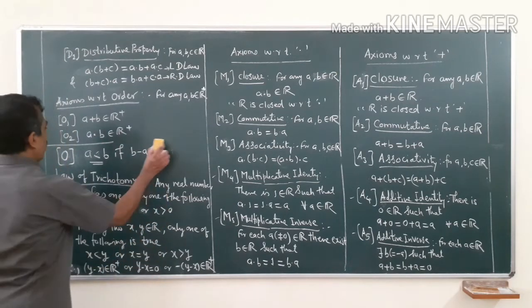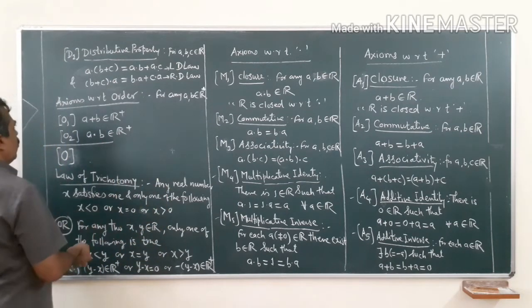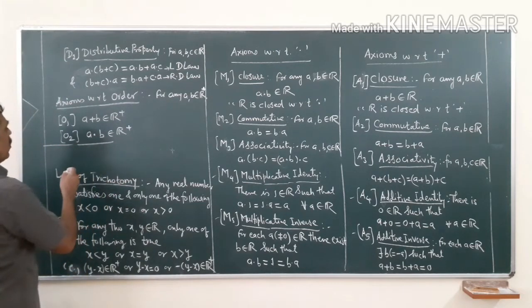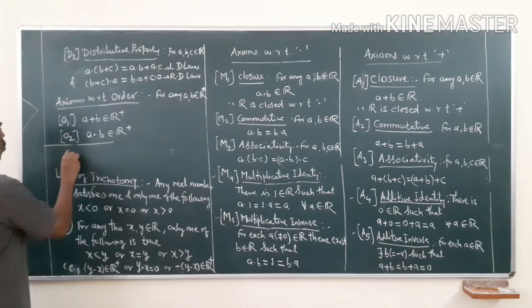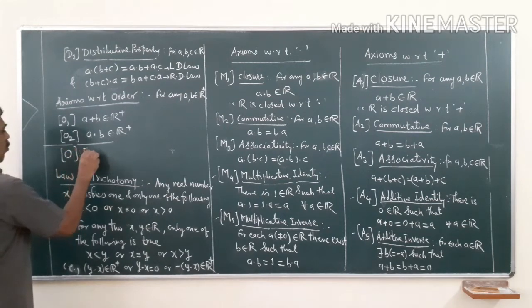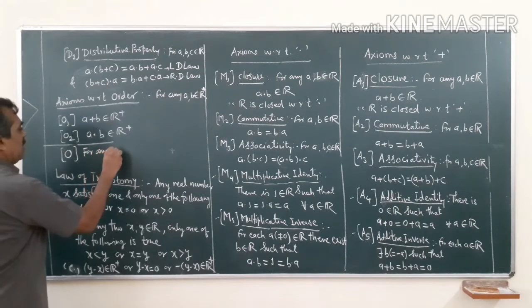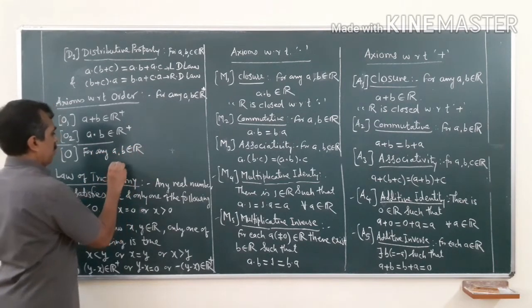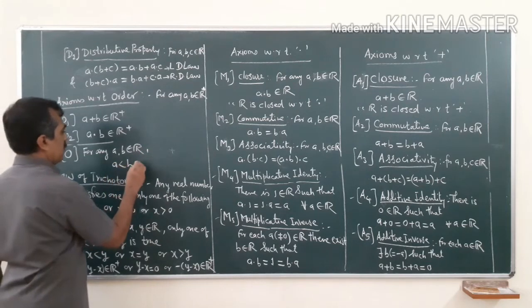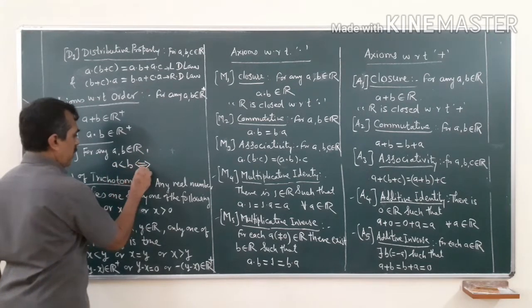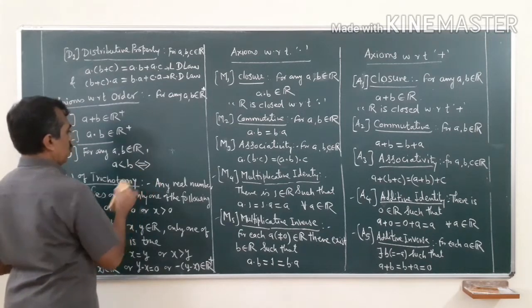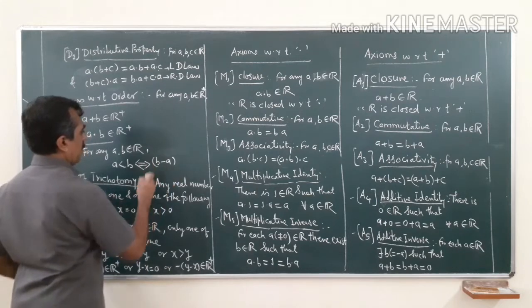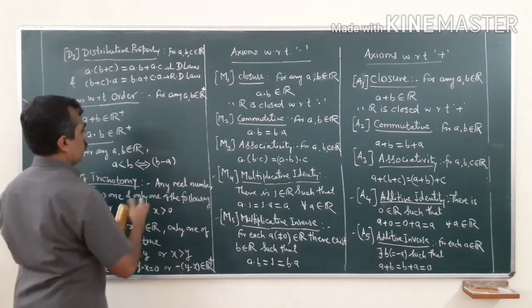Now we will write a property for all real numbers. For any A, B belonging to R, A is less than B if and only if B minus A belongs to R plus.